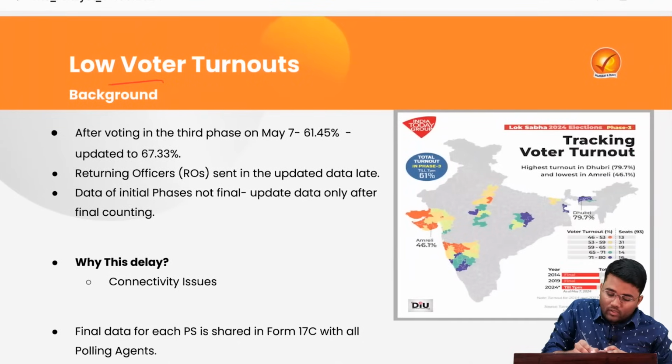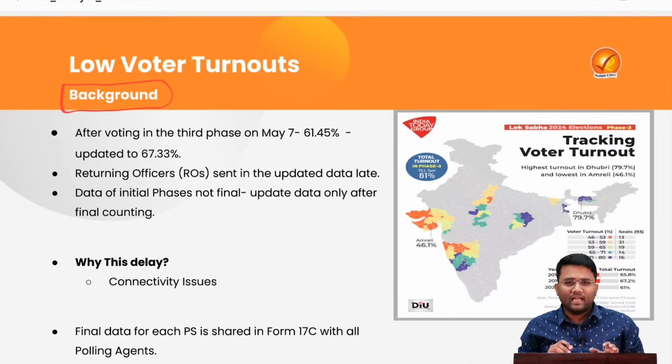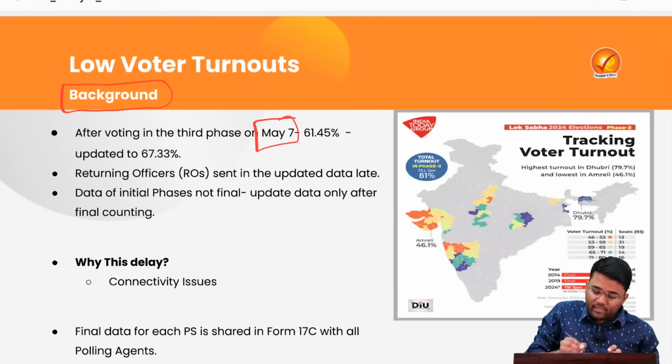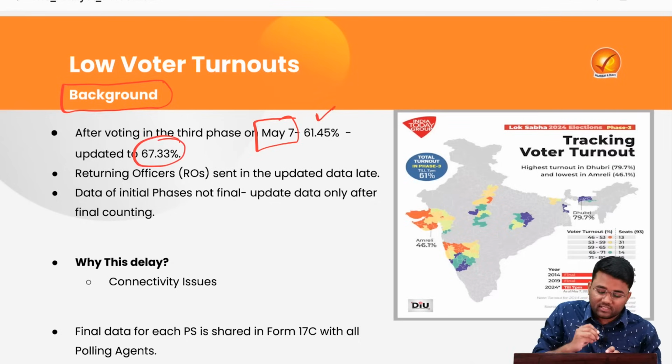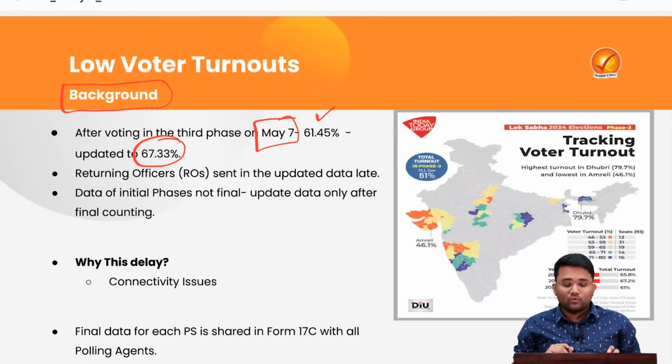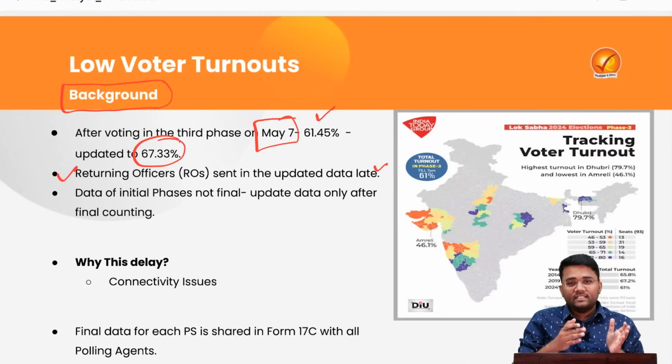So let's try to understand the background of this topic. Recently, the third phase of the ongoing Lok Sabha elections has been completed. After the voting on May 7, the ECI said that the polling was 61.45%, but at subsequent stages, it updated the voter turnout data to 67.33%. The reasoning ECI gave for this updation is that the returning officers are sending the data with a delay, and that's why the updated data is coming with a time lag.